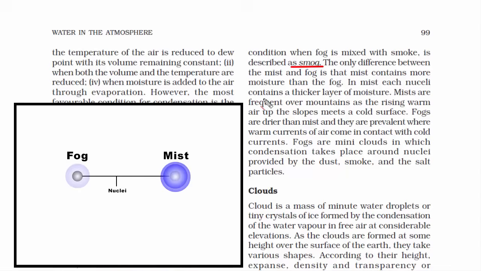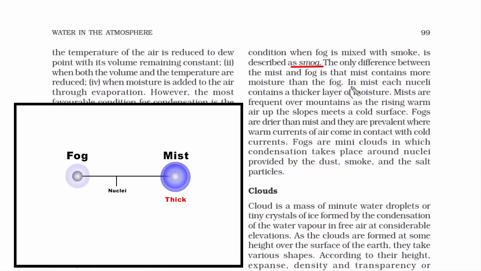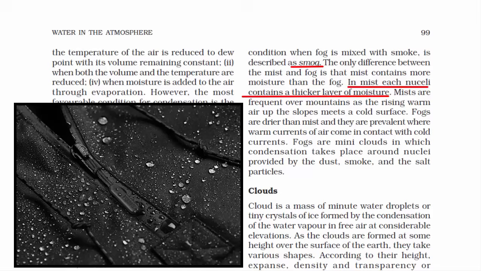Both mist and fog contain moisture, that is water molecules. However, the layer of moisture is thick in the case of mist. When we say layer of moisture, that means the water coating around the nuclei is thick and white. That's why when you take a walk on a misty morning, you'll notice water droplets on your jacket.